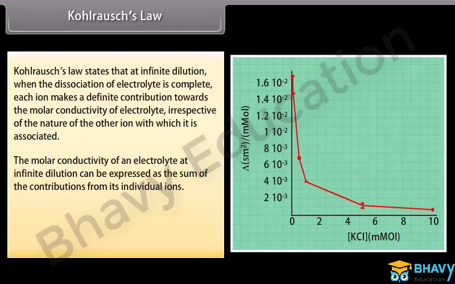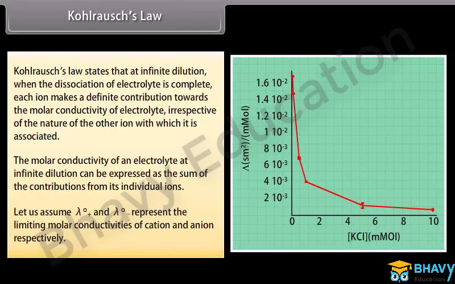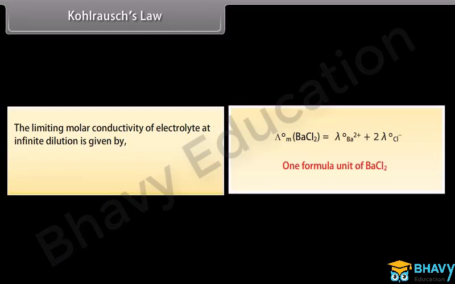the individual ions. Let us assume lambda naught positive and lambda naught negative represent the limiting molar conductivities of the cation and anion respectively. The limiting molar conductivity of the electrolyte at infinite dilution is given by V positive lambda naught positive plus V negative lambda naught negative, where V positive and V negative represent the number of positive and negative ions furnished by each formula unit.